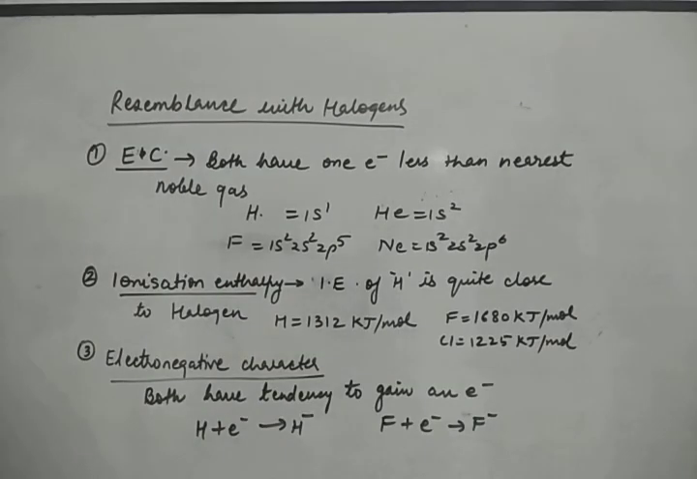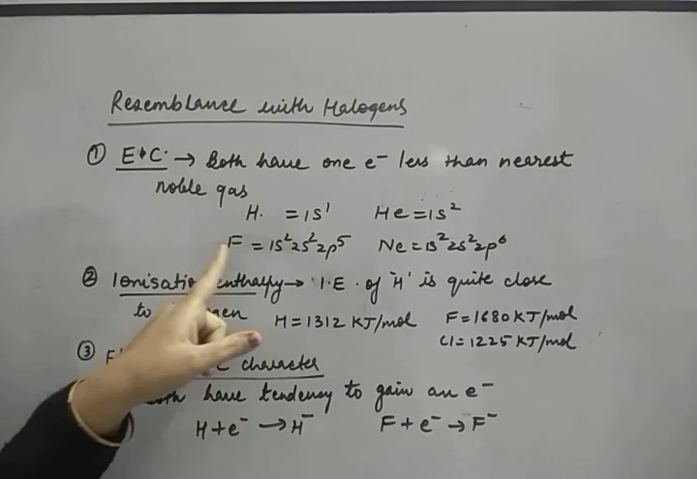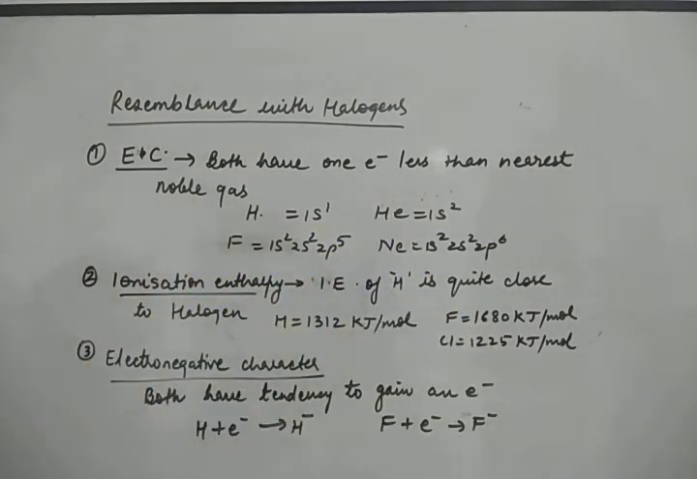Now next is resemblance with halogens. The first is electronic configuration. Halogens as well as hydrogen have one electron less than the nearest noble gas. So hydrogen is 1s1, helium is 1s2. Like fluorine, we have one electron less than the nearest noble gas configuration.